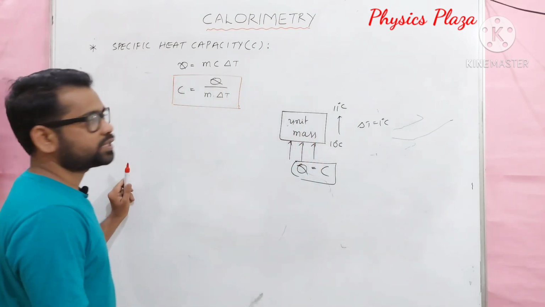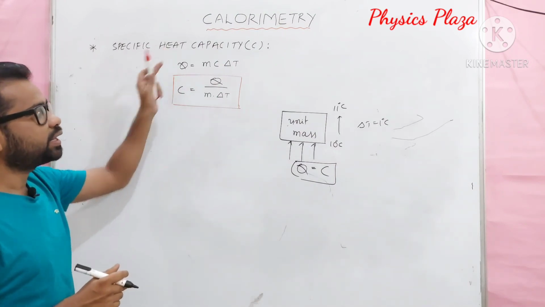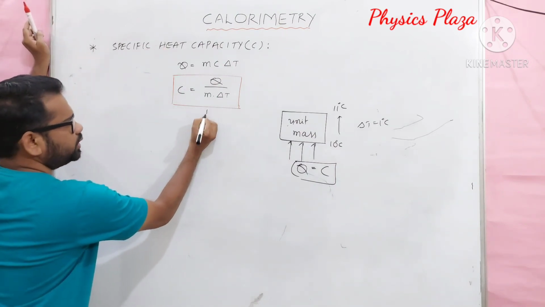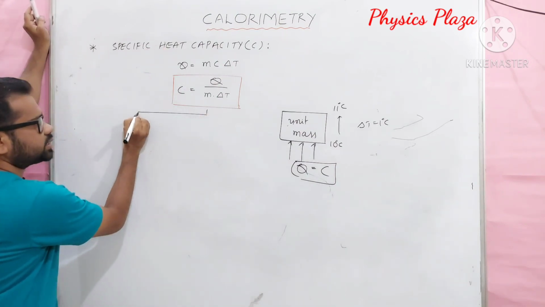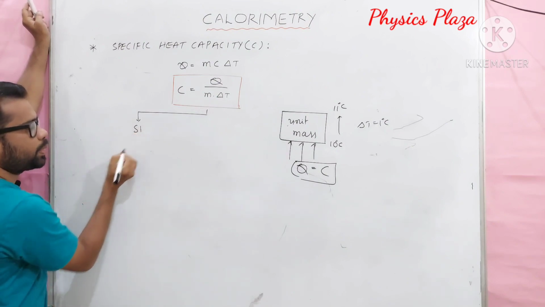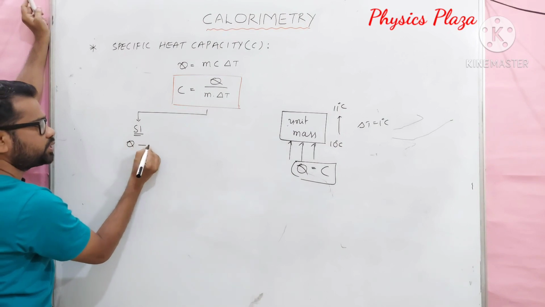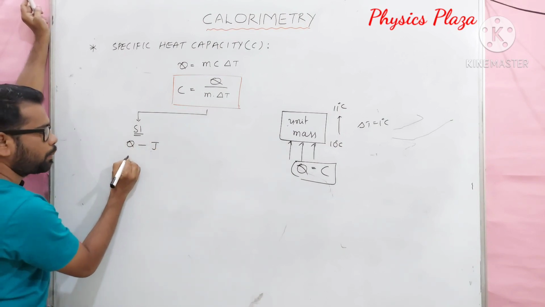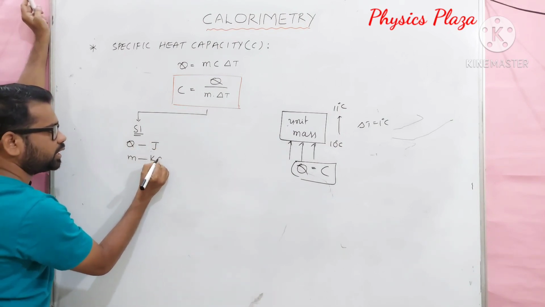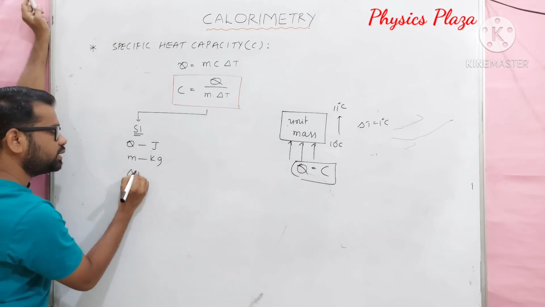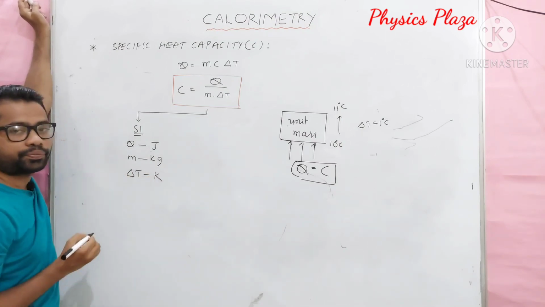Now let us see the units. What are the units of specific heat capacity? Children, first let us discuss SI units. In the SI system, Q is measured in joules, mass is measured in kg, and delta T is measured in kelvins.